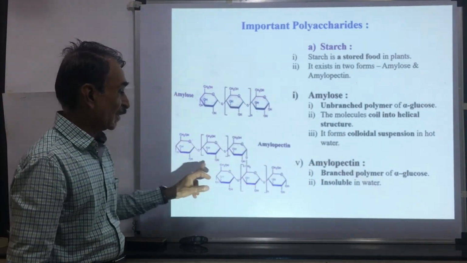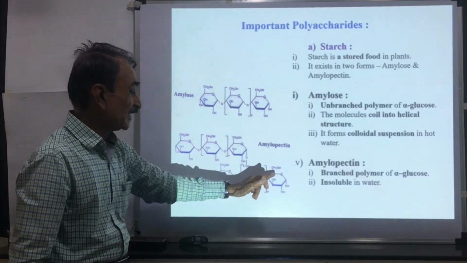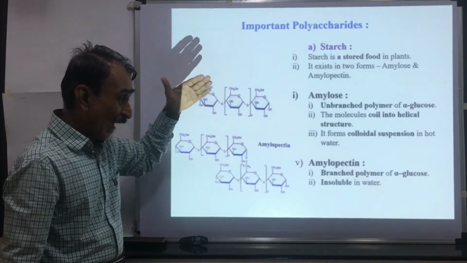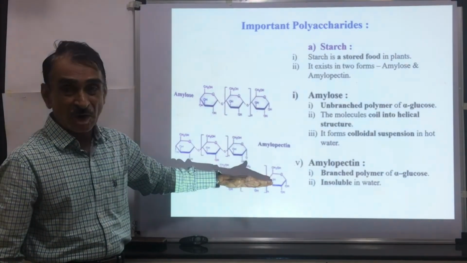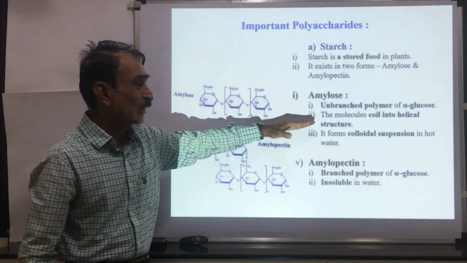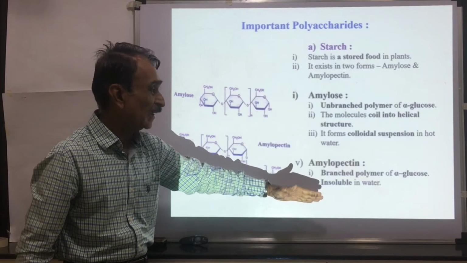Amylopectin, this is the structure of amylopectin. It is a branched polymer of alpha glucose. It is insoluble in water.